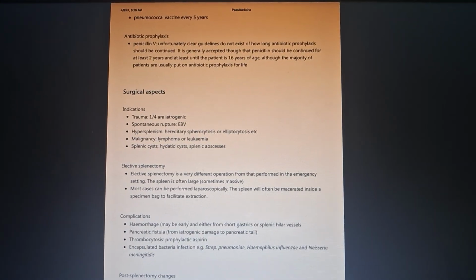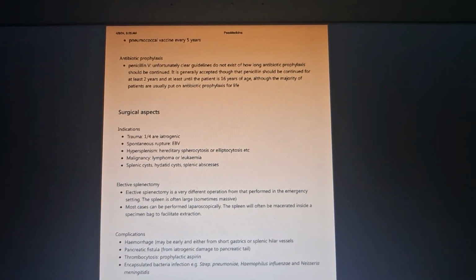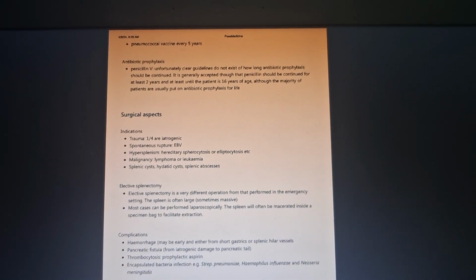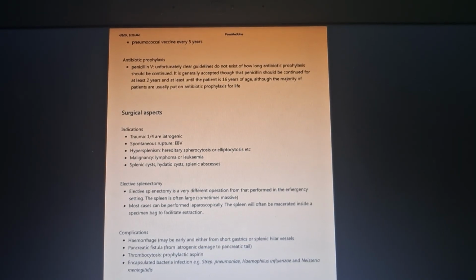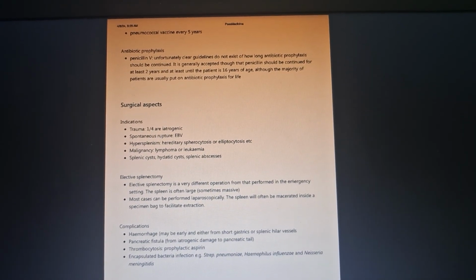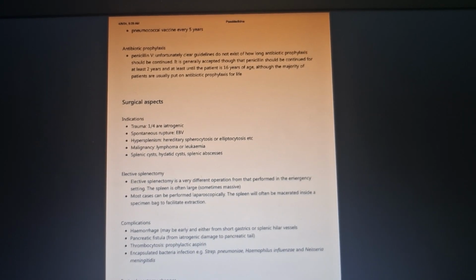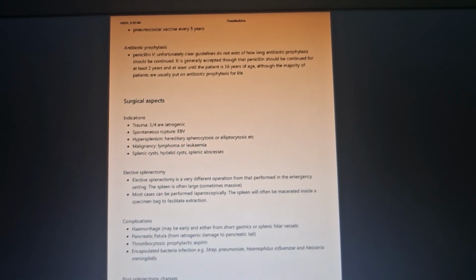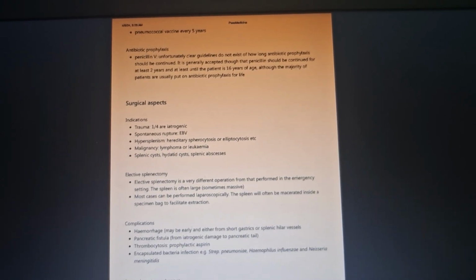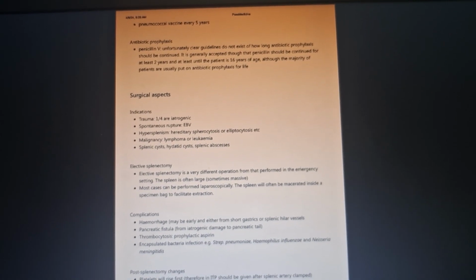Penicillin V. Unfortunately, clear guidelines do not exist on how long antibiotic prophylaxis should be continued. It is generally accepted that penicillin should be continued for at least 2 years and at least until the patient is 16 years of age. Okay, so at least 2 years or until the patient is at least 16 years of age.